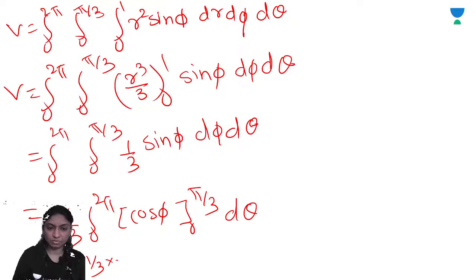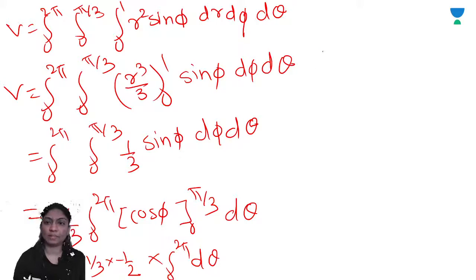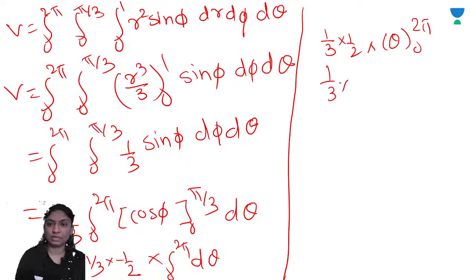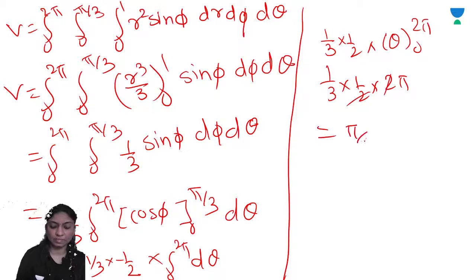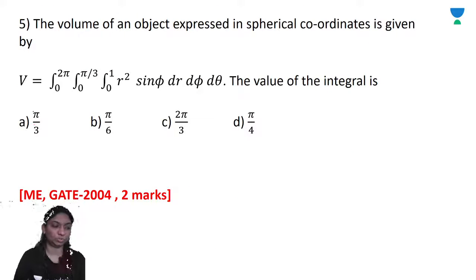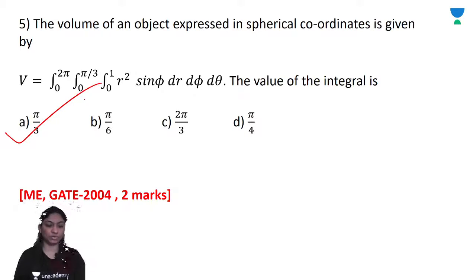Minus 1 by 2 minus 1 by 3 into integral 0 to 2 pi d theta. Right? So you will get minus is plus, 1 by 3 into 1 by 2 theta from 0 to 2 pi, by 3 into 1 by 2 into 2 pi. Cancel out. So we will get answer pi by 3. So pi by 3 is the correct option. Option A is the correct. Okay. Now,